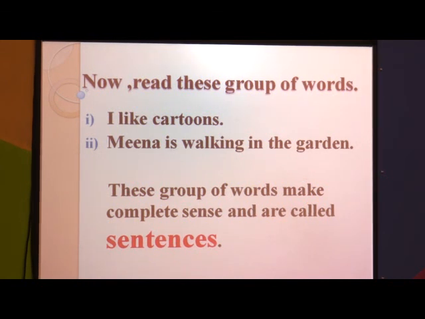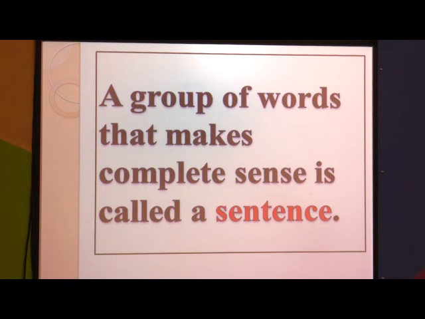Second one, Meena is walking in the garden. These groups of words make complete sense and are called sentences. What is the definition of a sentence? A group of words that makes complete sense is called a sentence.